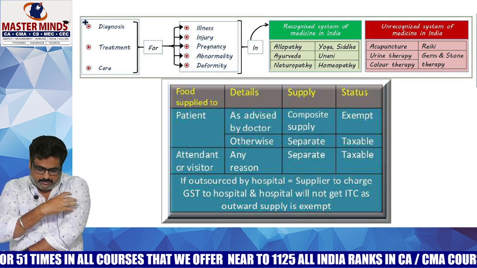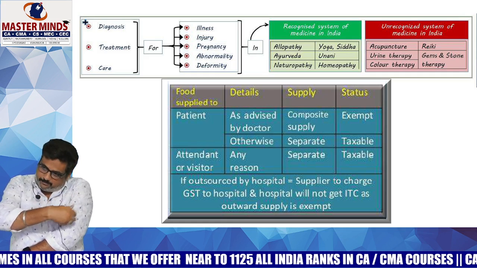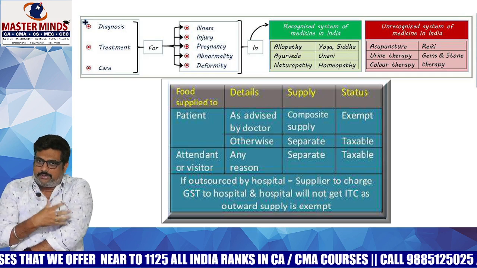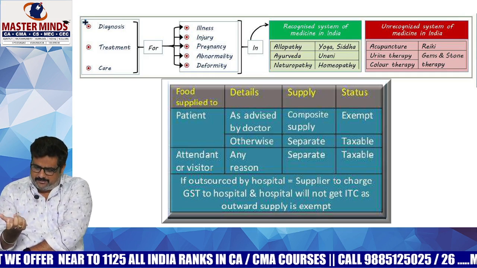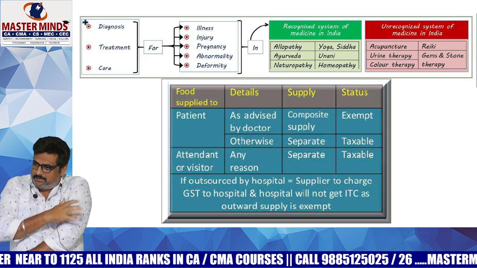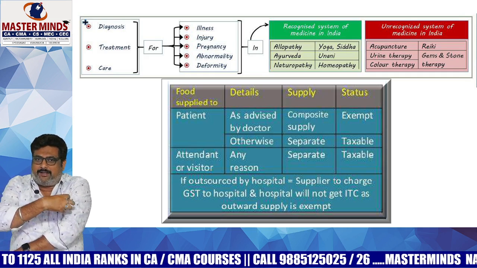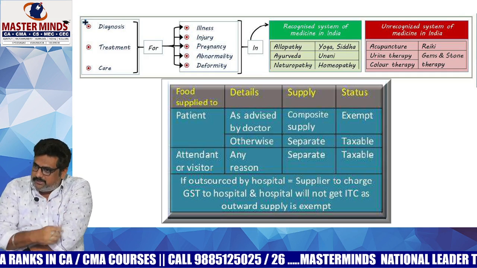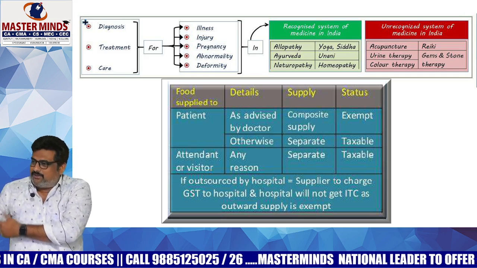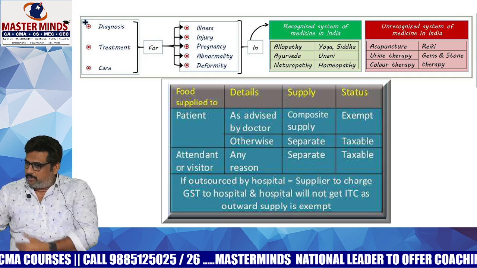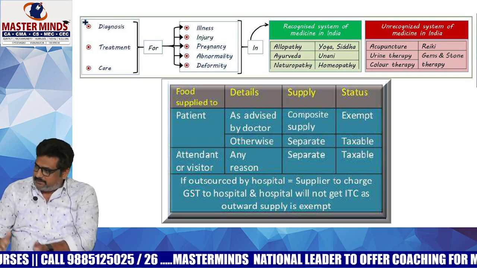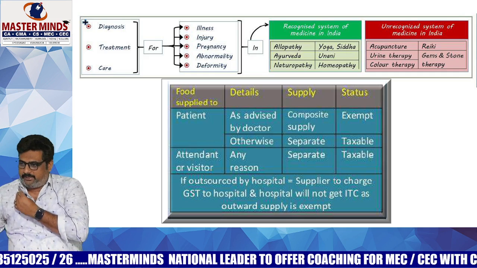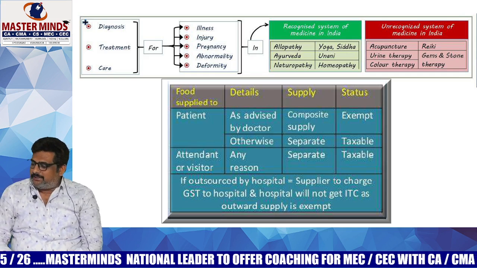And what is meant by the word radiation? Once surgery is done, some particles can remain. By using radiation, they will apply something like a fire on a particular area. In our language, it is completely burning it, so that the body part, that particular area of skin, will become black. So that will come under care. After that, some precautions will be there, and you need to follow that. It will come under care. So initially, diagnosis. After diagnosis, treatment will be there. And after treatment, care should be taken. All these three areas will come under healthcare services.